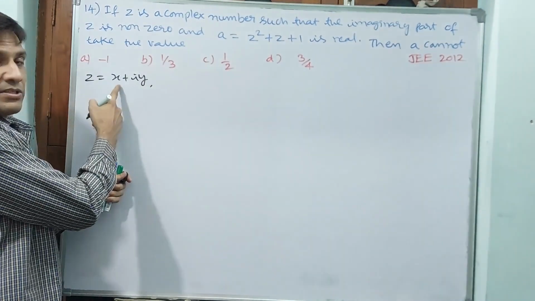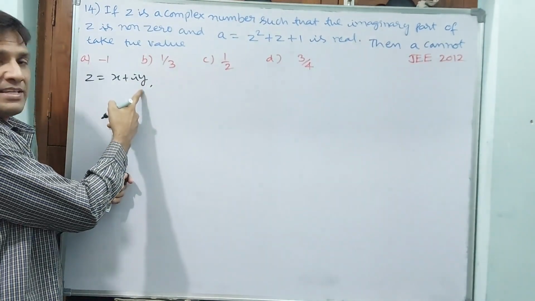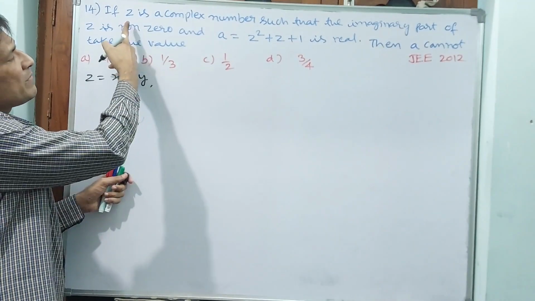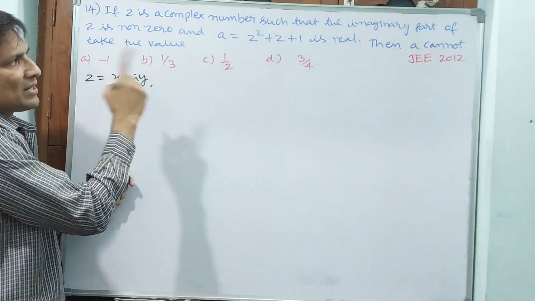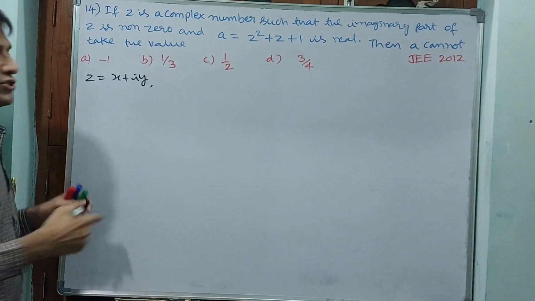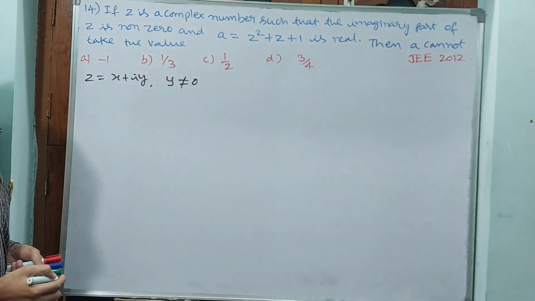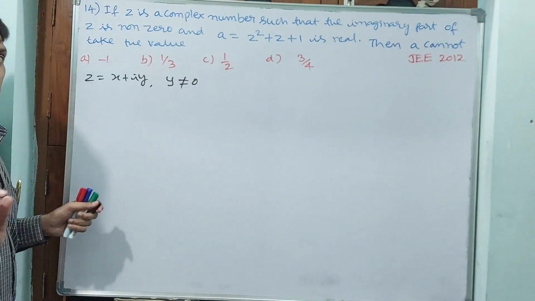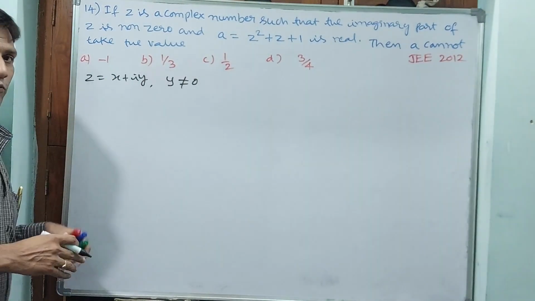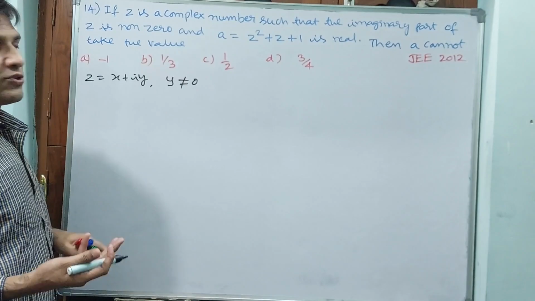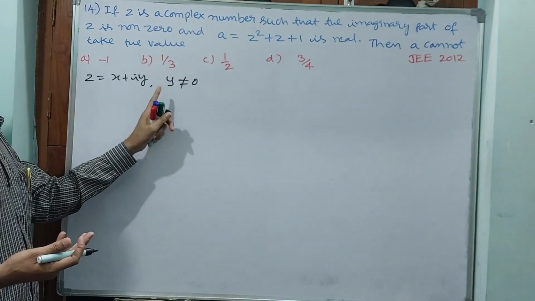See, in this x is the real part and y is the imaginary part. What he is mentioning, z is a complex number such that imaginary part of z is non-zero. That means y is not equal to 0. Y may be negative or positive, but it should not be 0.